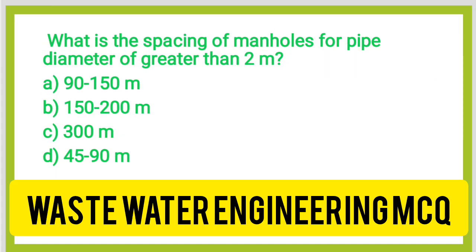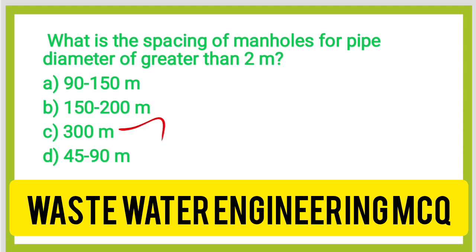Next question, what is the spacing of manholes for a diameter of greater than 2 meter? Option A, 90 to 150 meter. Option B, 150 to 200 meters. Option C, 300 meter. Option D, 45 to 90 meter. The correct answer is option C, 300 meter.